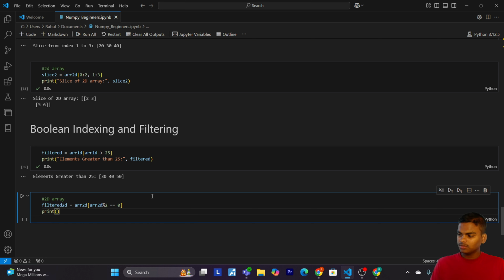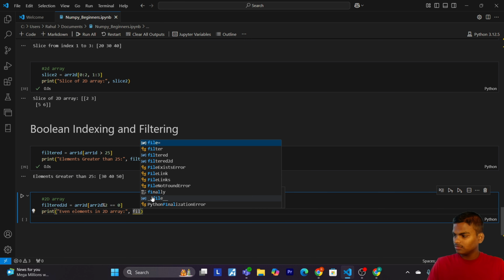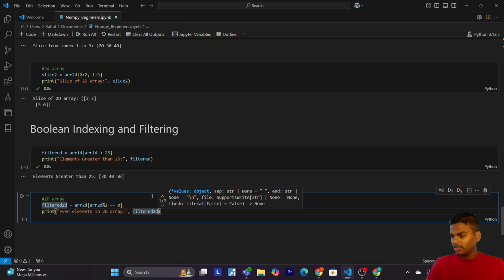Now print even elements in 2D array. So let's write filtered. Okay. Now let's print it.